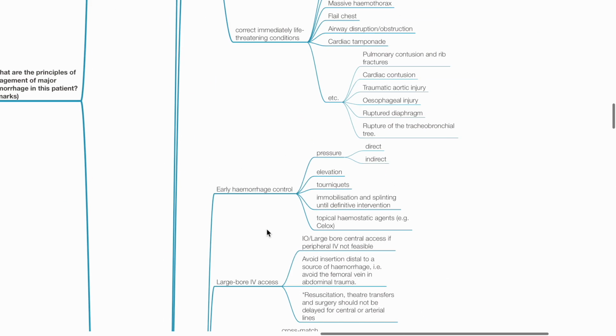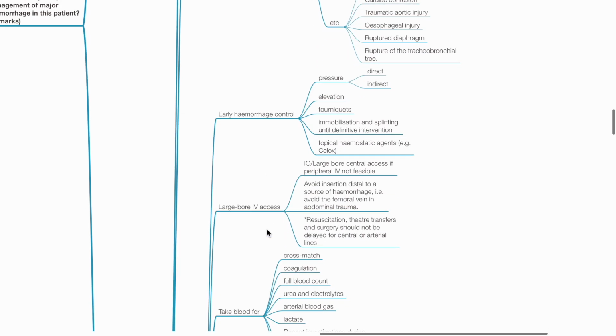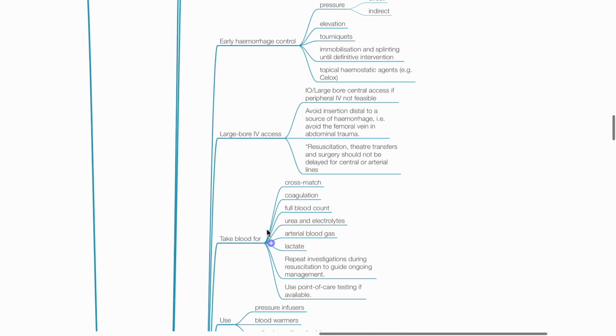Early hemorrhage control with direct or indirect pressure, elevation, tourniquet, immobilization and splinting until definitive intervention. Consider use of topical hemostatic agents like Celox. Large bore IV access. Intraosseous or large bore central access if peripheral IV not feasible. Avoid insertion distal to a source of hemorrhage. For example, avoid femoral vein in abdominal trauma. Resuscitation, theatre transfers and surgery should not be delayed for central or arterial lines.